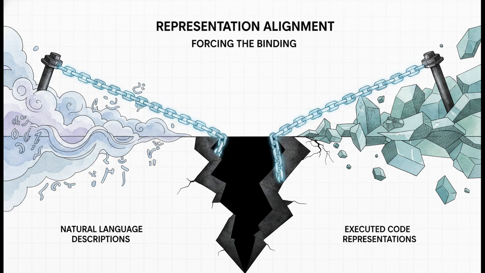Then, to kill those parser differentials, we enforce strictly bound representation alignment. We have to violently eliminate the semantic gap between the policy evaluation and the runtime execution. You do this by binding authorization strictly to the executed code representations. Crucially, this includes implementing span integrity chunking to defeat RAG evasion, making absolutely sure that retrieved contextual data hasn't been subtly poisoned. The policy engine must evaluate the exact structured code the runtime is going to execute, not just the highly tolerant natural language description the user typed in.